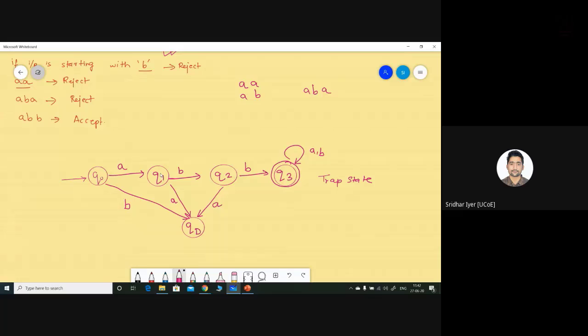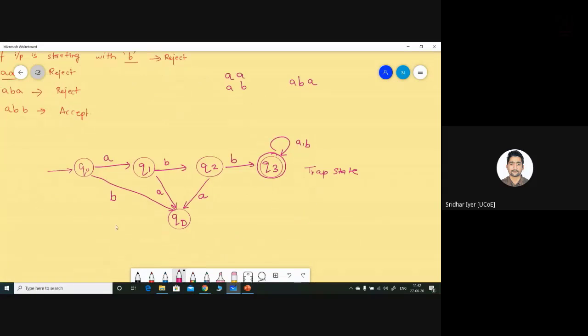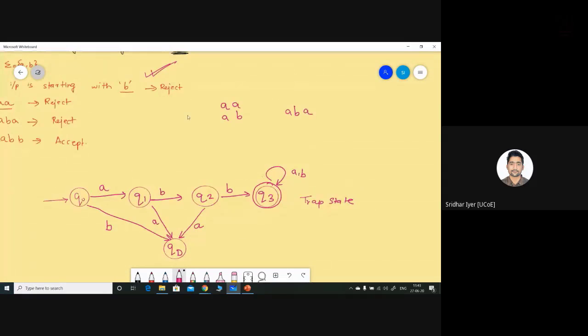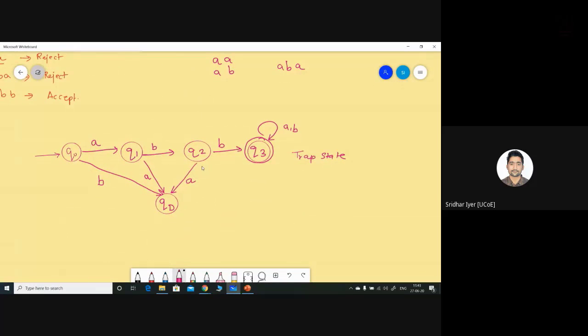Similarly, in the state Q1, if I encounter an A, that is not desired, because I want the next symbol or second symbol to be a B. Hence, if I get the second symbol as A, again I will go to the dead state. Following the same logic, the third symbol should be a B. But in Q2 state, if I receive the third symbol as an A, again I will reject the particular string. So far we have done it like this.